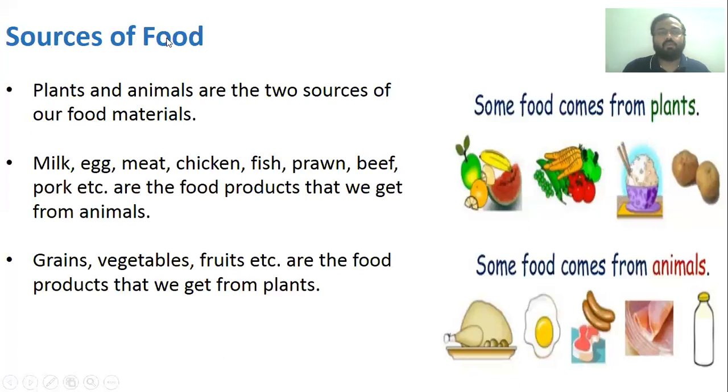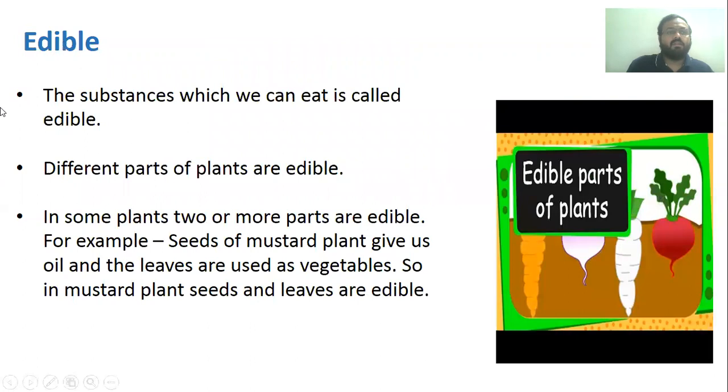Next is sources of food. Plants and animals are two sources of our food materials. So we get food either from plants or from animals. Milk, egg, meat, chicken, fish, prawn, beef, pork, etc. are the food products that we get from animals. Grains, vegetables, fruits, etc. are the food products that we get from plants.